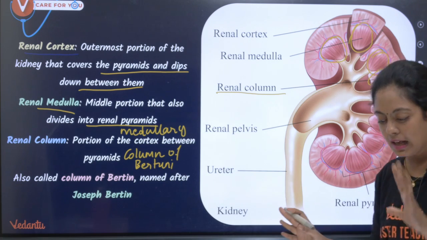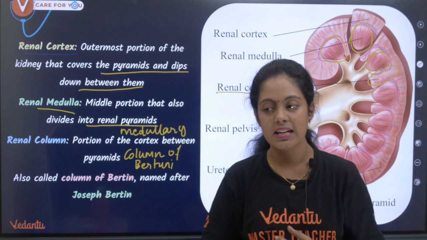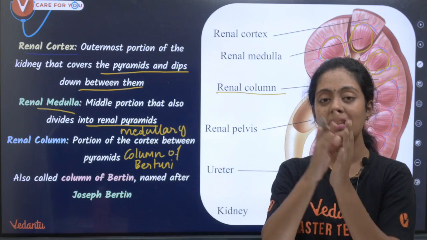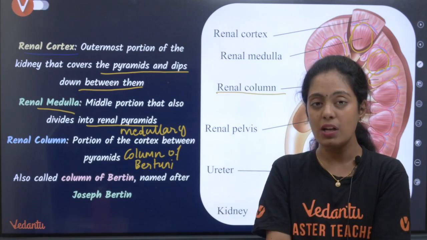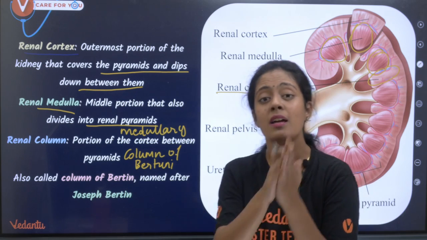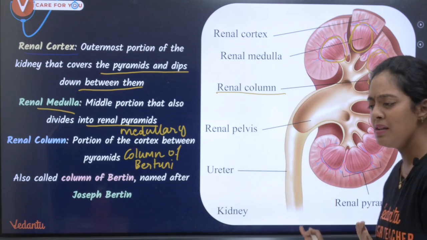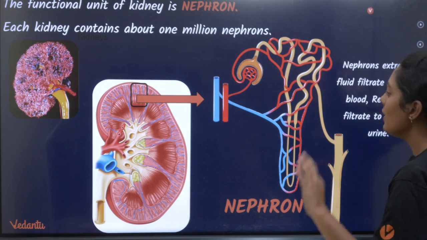So that's it. There is the cortex. What is in the cortex? You have renal pyramids. Okay, in between the renal pyramids, what do you have? You have renal column. What is another name for renal column? Column of Bertuni. Simple. So that's it. We are done with the structure of kidney.